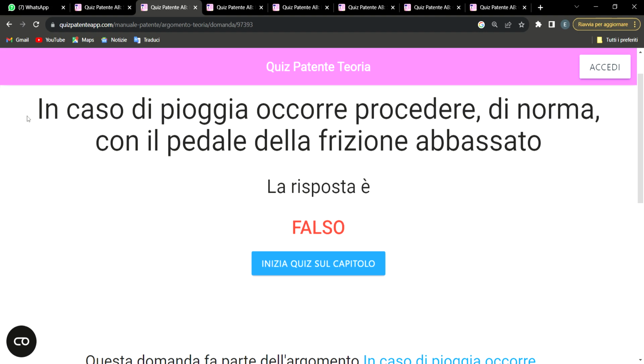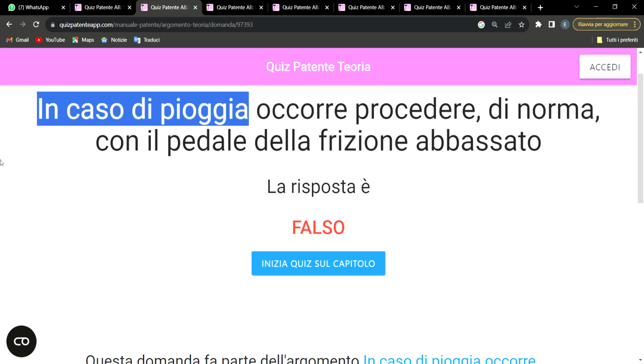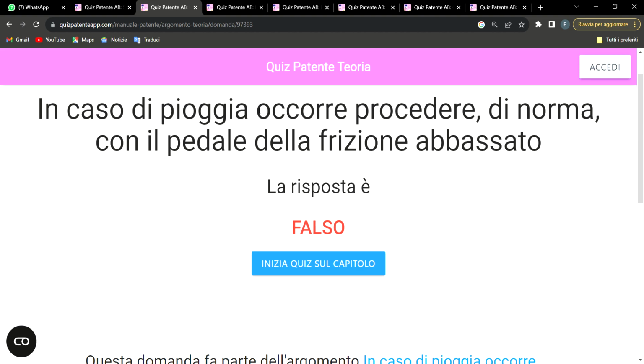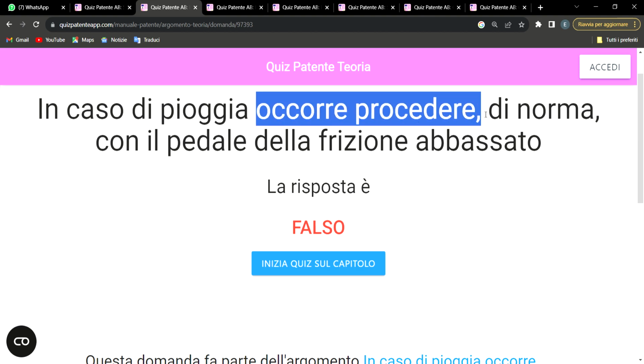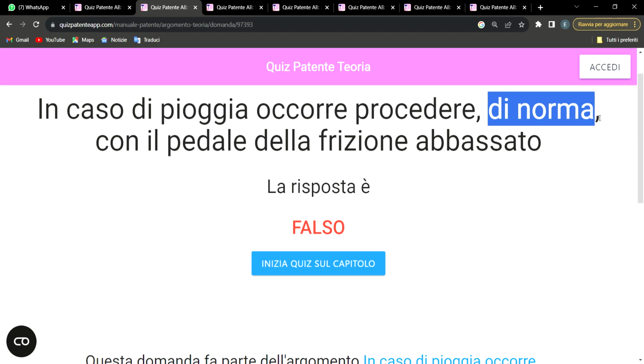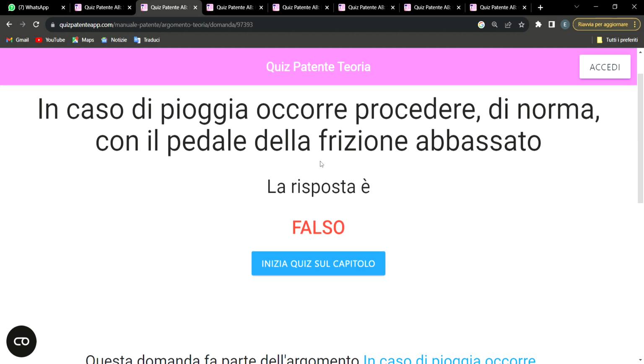In caso di pioggia. It simply says in case of rain. Maybe in case it's raining. Occorre procedere: you are proceeding, driving, on a normal road, con il pedale della frizione abbassata. So it simply said that when it is raining and you are driving, you should always make sure that you put your leg on your brake while driving. So it's false. You don't do that.